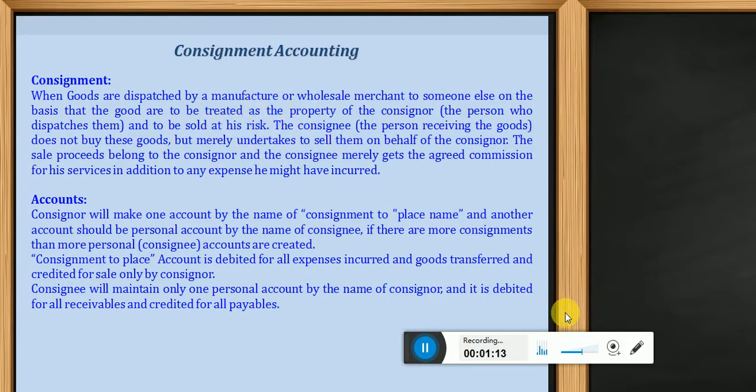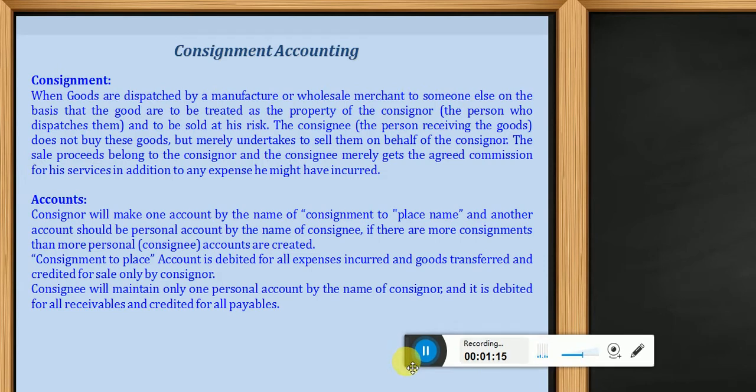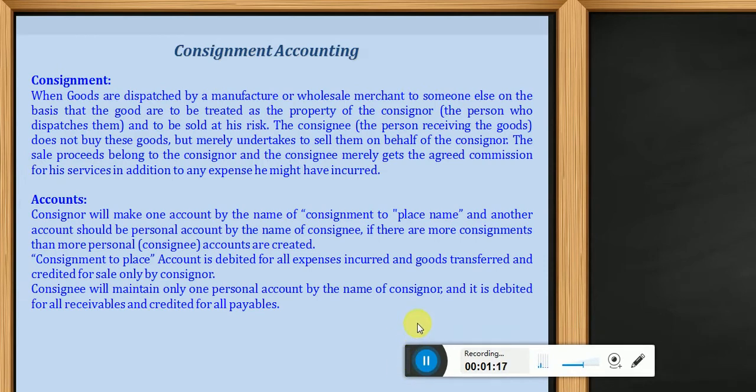For example, if there are two parties, party A and B, and one business is sending goods to the second party, and the second party only takes the responsibility to sell the goods, then the first party is the owner.